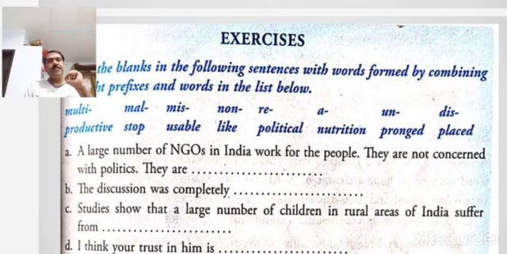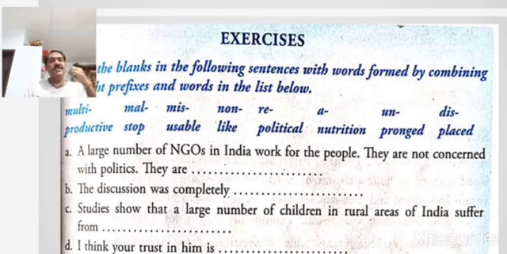The discussion was completely blank. Multi, no. Mal, no. Miss, no. Non, no. Let me think about that. Completely unproductive.